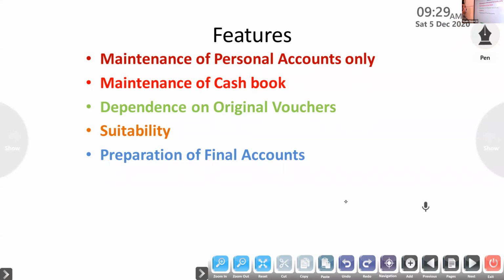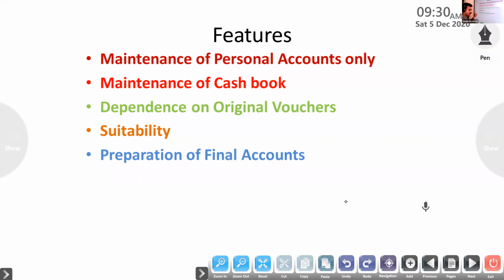First one, maintenance of personal accounts. Already I said, under this system, only personal accounts are prepared in the books. The personal accounts are debtors account, creditors account, bills payable, bills receivable related to person.